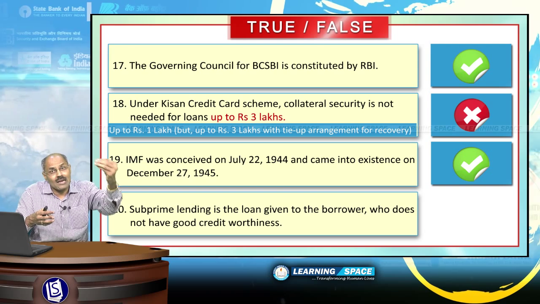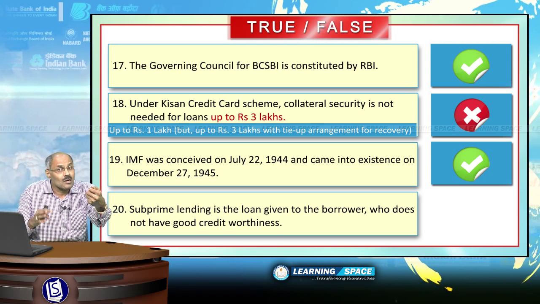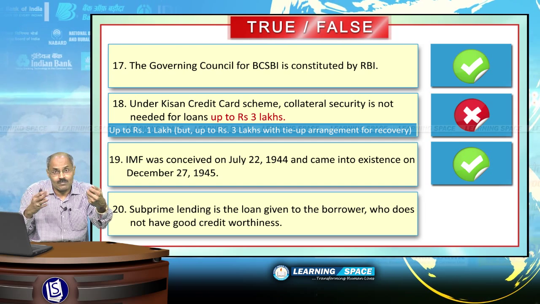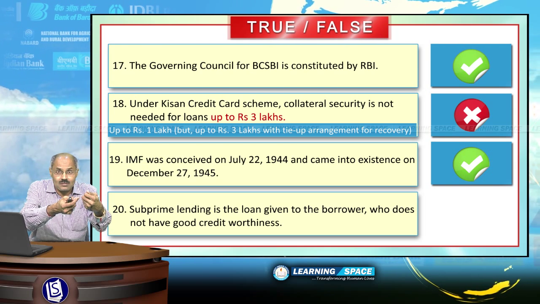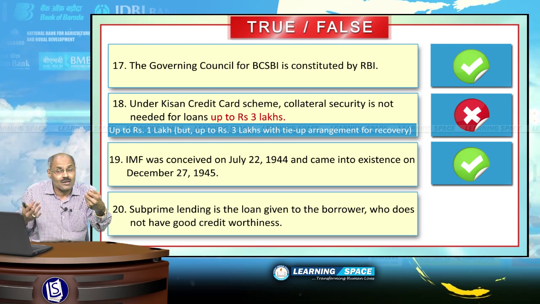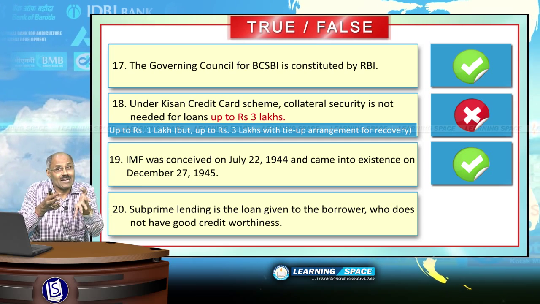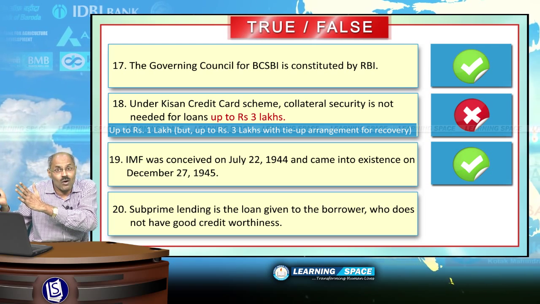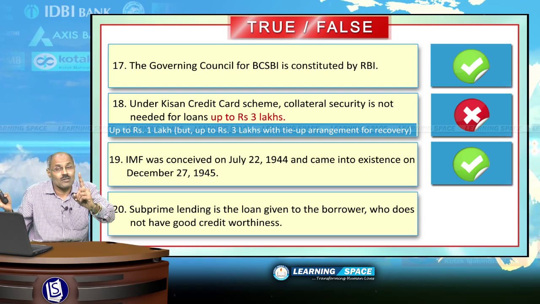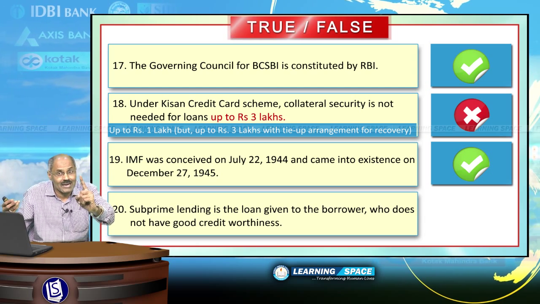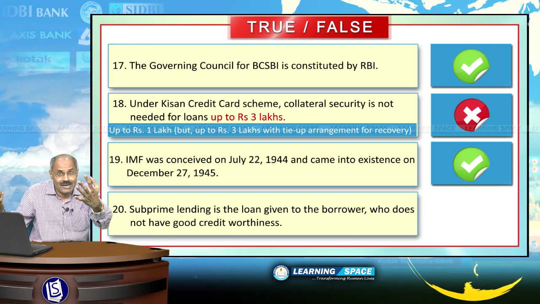Subprime lending is the loan given to the borrower when the bank gives the loan to a borrower who is not creditworthy, with no regular income, and this type of subprime lending is the biggest problem in foreign countries, especially Western countries. The 2008 crisis was primarily due to subprime lending to the borrowers who do not have proper creditworthiness.